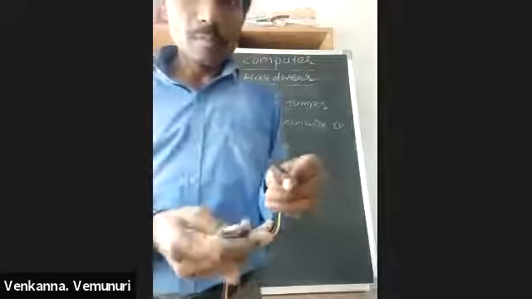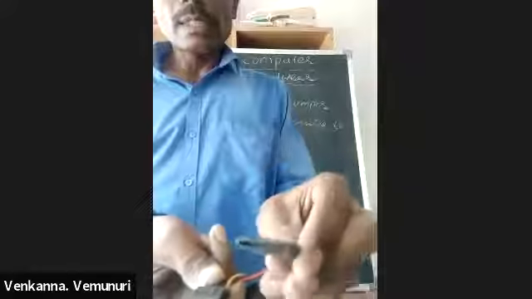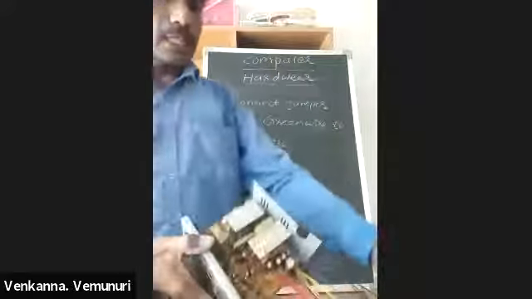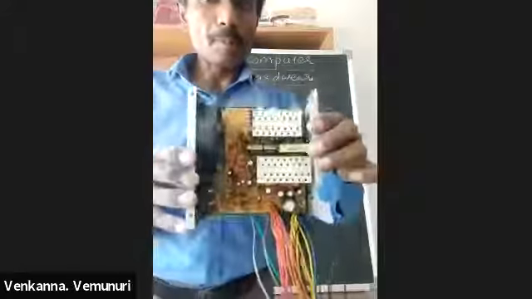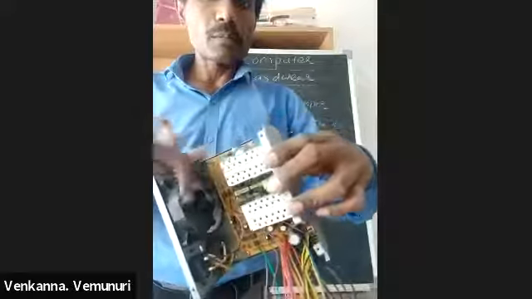This is the Molex connector, this one. And this is a SATA connector. This is a rail and this is another rail. We use these rails for connecting DVD writers and hard disks. This is the SMPS internal parts here. And this is the SMPS fan.